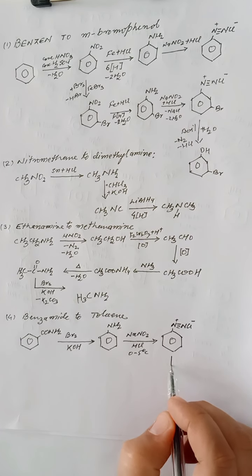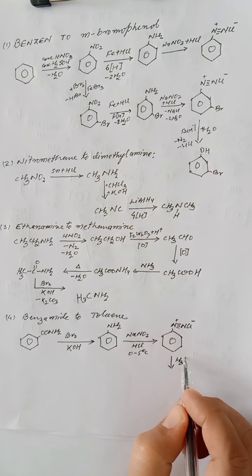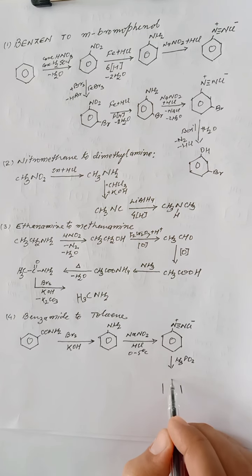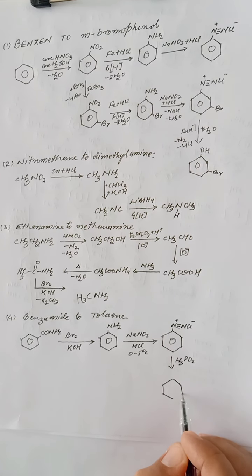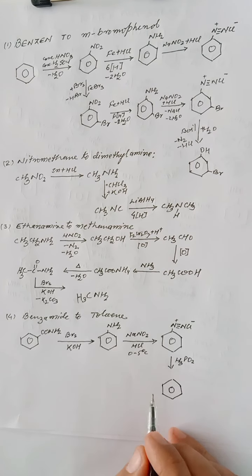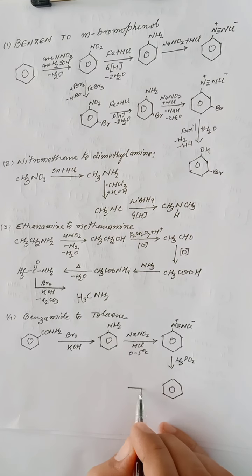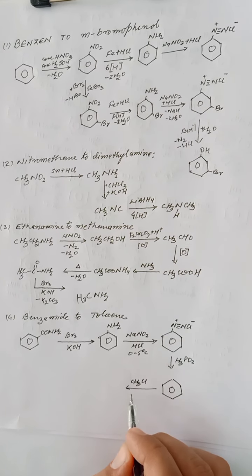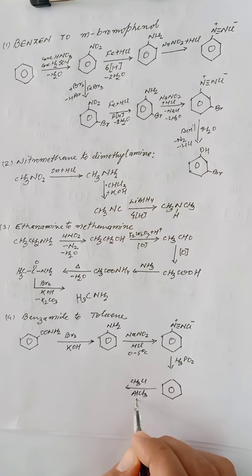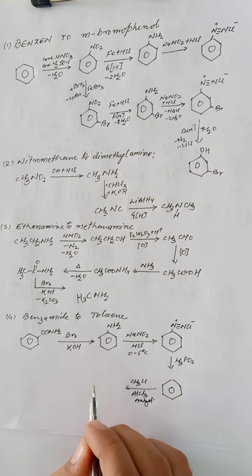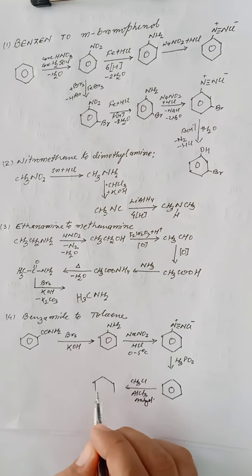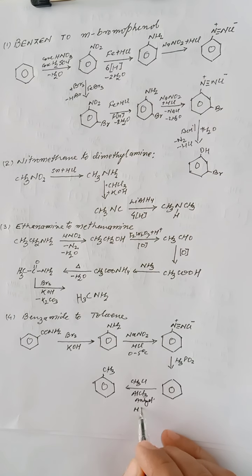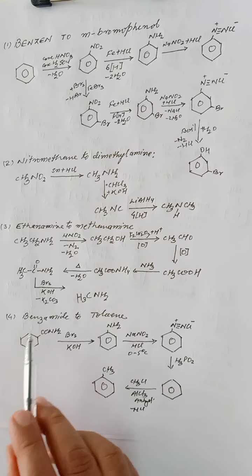And when benzene diazonium chloride is treated with H3PO2, it will be converted into benzene directly. If you don't want to convert directly, we can convert it into phenol first, then benzene. But here we can do it directly. And benzene on Friedel-Crafts alkylation with CH3Cl in presence of anhydrous AlCl3, we will get the benzene ring attached with CH3 after loss of HCl. So we will get toluene. So benzamide can be converted into toluene.